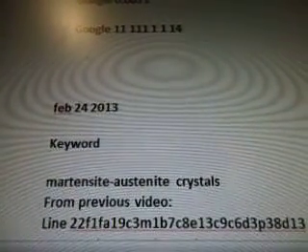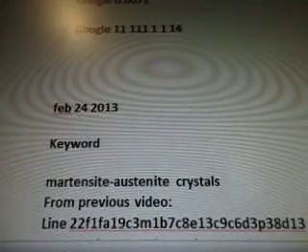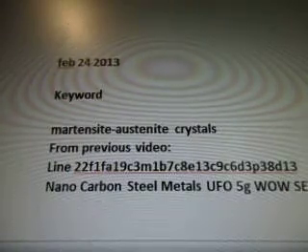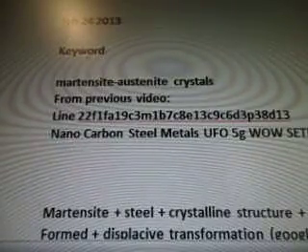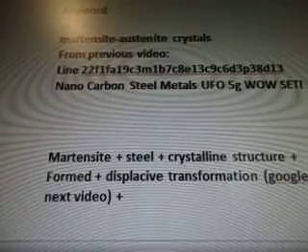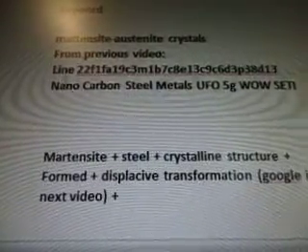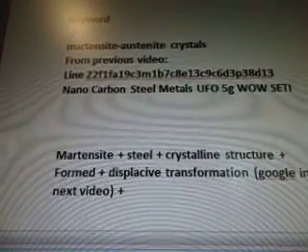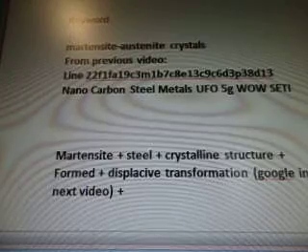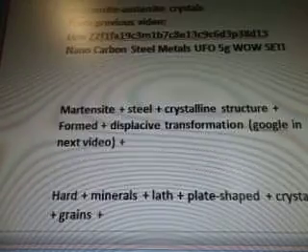And this is about the structure of the core of the UFO spaceship, how to use magnetic forces from the WOW data. February 24, 2013. Today's March the 9th. The keyword is martensite-austenite crystals from the previous video, line 22f1fa19c3m1b7c8e13c9c6d3p38d13 nano carbon steel metals of UFO 5G Wow Seti.